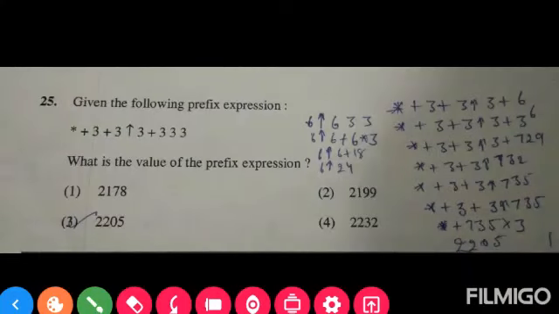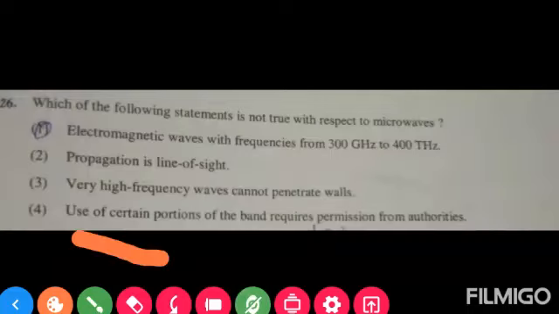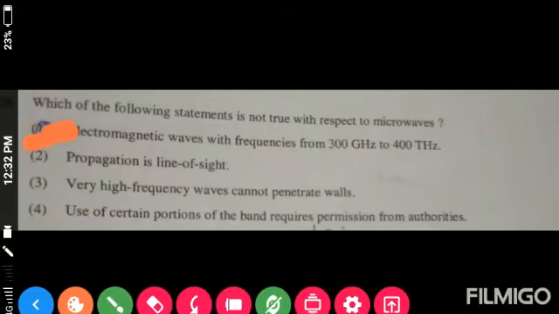Next question, question 25. Given the following prefix expression, what is the value of the prefix expression? It is solved over here. This one is the solution, and the correct answer is 2205. Moving on to the next question. Which one of the following statements is not true with respect to microwaves? And the correct answer is the first one: electromagnetic waves with frequencies from 300 GHz to 400 GHz. The next question.